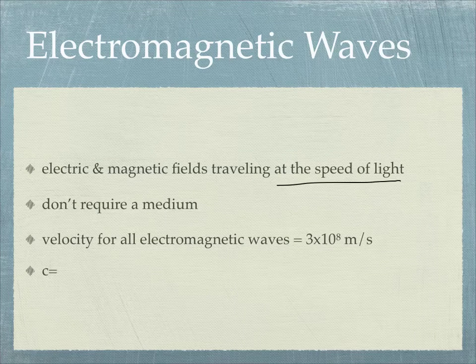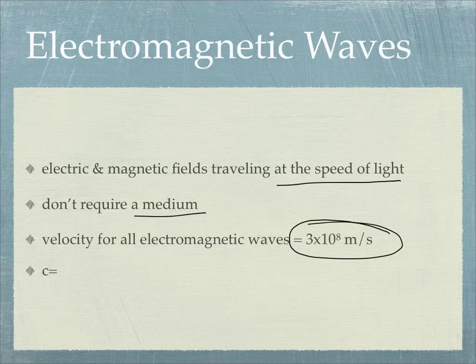Okay, so like I said, they all travel at the speed of light, and don't require any medium. The speed of light, by the way, is 3 times 10 to the 8 meters per second, or 300 million meters per second. C is usually the variable they use for the speed of light. I'm not sure why they picked c, but that's the variable that stands for the speed of light. So instead of v for velocity, we would use c, and c is going to equal our wavelength times our frequency, just like we had before. Velocity equaled wavelength times frequency, and since c is simply a velocity, same thing.